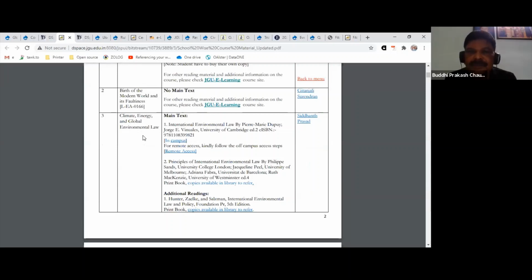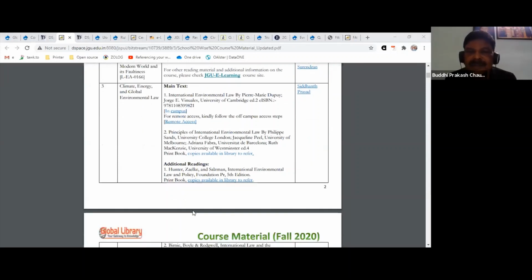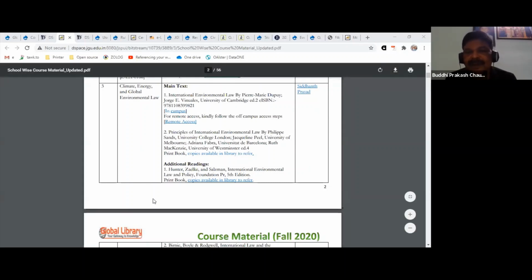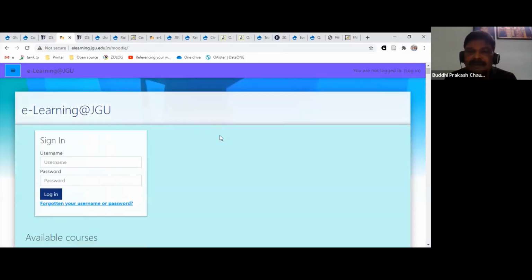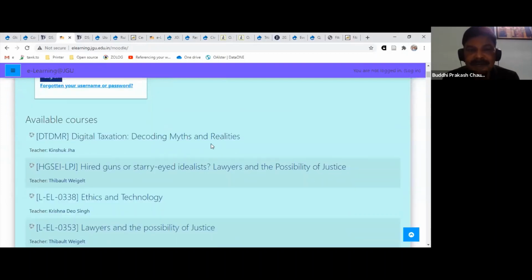How do you access those textbooks from outside the campus or within the campus? The links have been given: in-campus links and remote access links. There is a link to the instructor email ID. There are links to the JGU e-learning platform. I will talk about what it is. For the same course, the list of these books may be available on the JGU e-learning platform also, in the particular class. We have created JGU e-learning classes, where you will also find this course, and a copy of the course manual of that course.